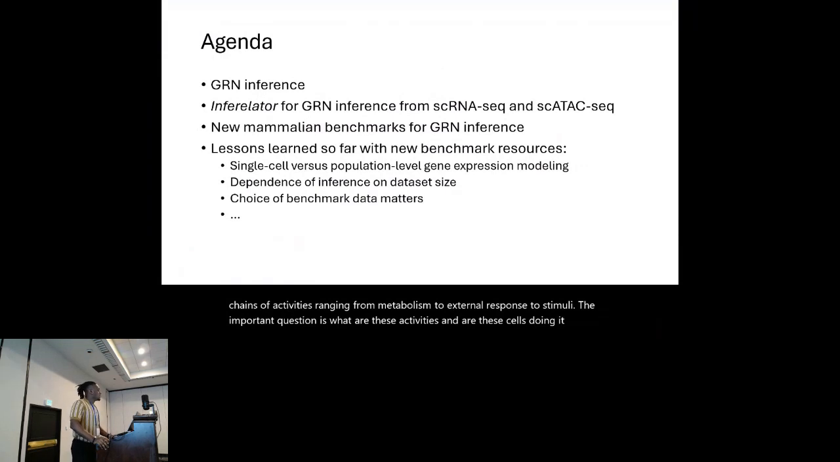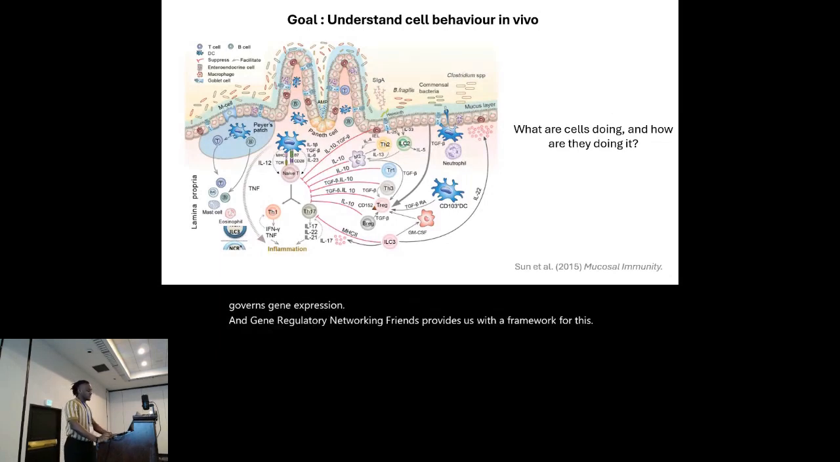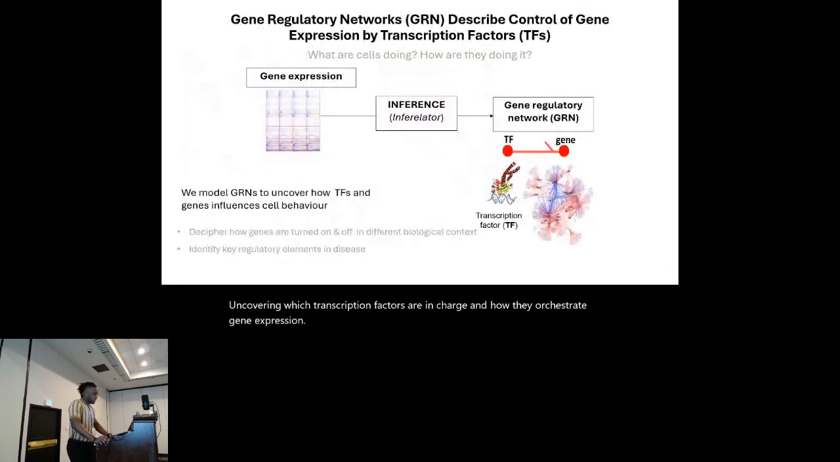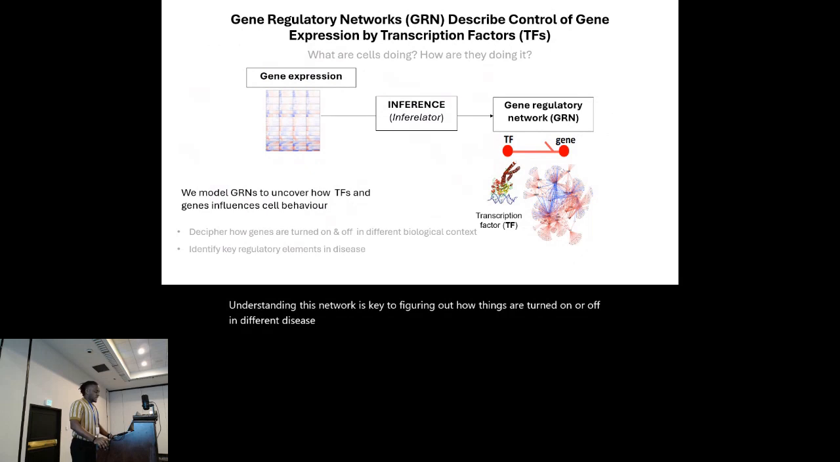To answer these questions, we need to understand the regulatory mechanism that governs gene expression. Gene regulatory network inference provides us with a framework for this, uncovering which transcription factors are in charge and how they orchestrate gene expression. Understanding this network is key to figuring out how genes are turned on or off in different disease contexts, and also in identifying critical TFs and pathways that drive disease. However, accurately inferring GRNs is still a big computational challenge.